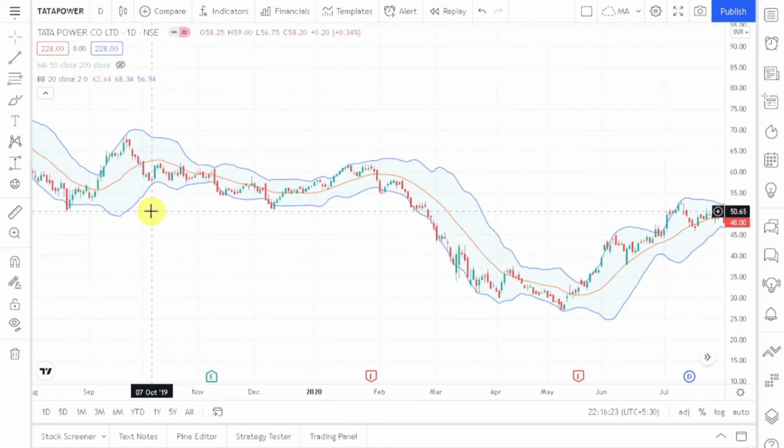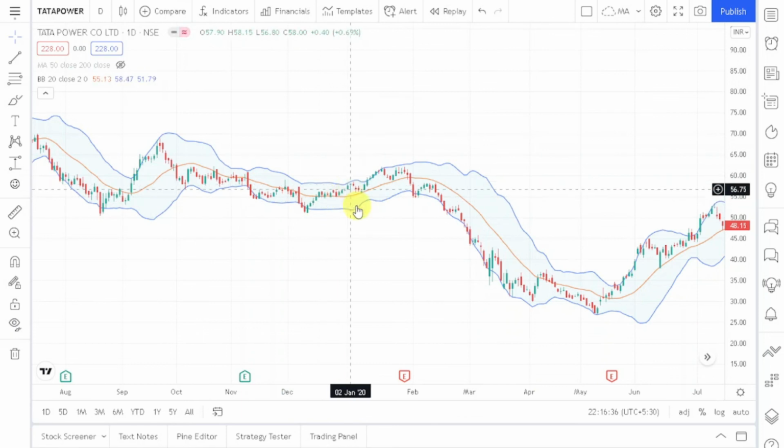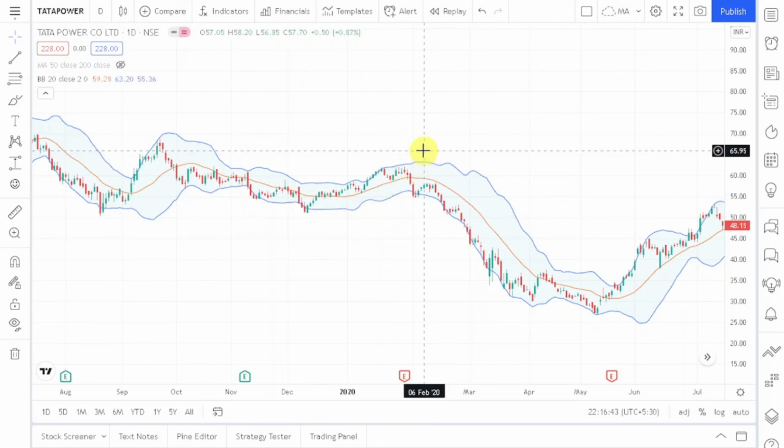So if you are getting some support, and after that the price is touching this lower band, then you can initiate a buy position. But you can't initiate a buy position only on the basis of Bollinger Bands. It should be used in conjunction with other indicators. Now I have told you two uses of Bollinger Bands: one is range trading and one is breakout trading. I hope this Bollinger Band concept is clear to you.